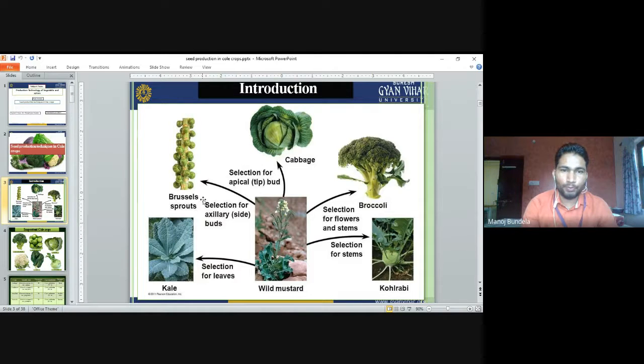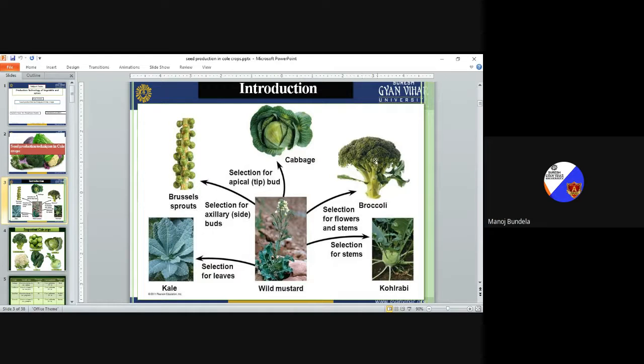In Brussels sprout, we have to select the axillary buds. In cabbage, selection of the apical tip or bud. In broccoli, we have to select the flower and stem for seed production. In case of kohlrabi, we have to select the stem for seed production. In kale, selection of leaves.